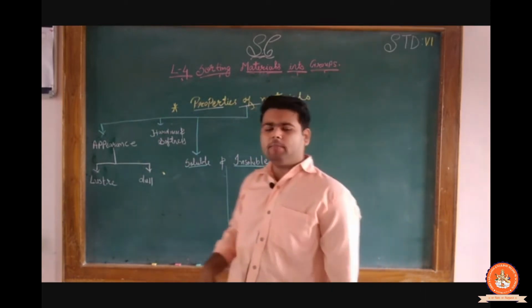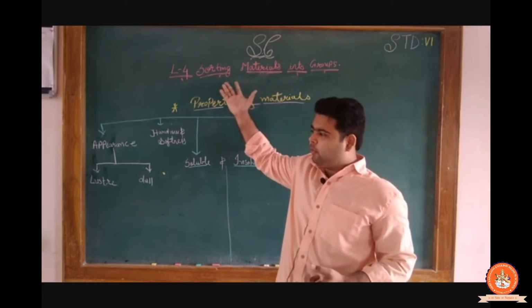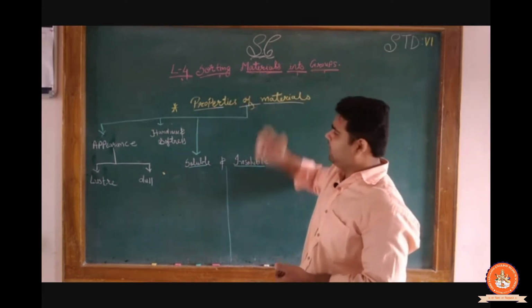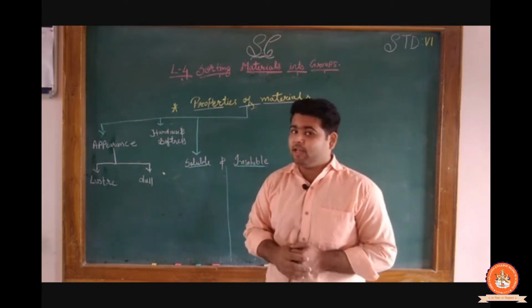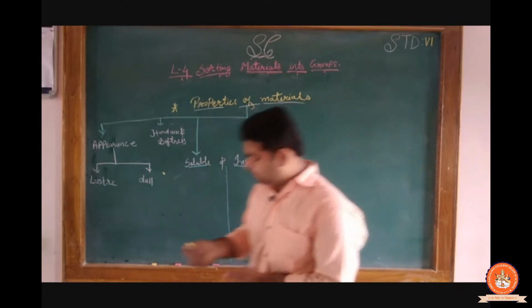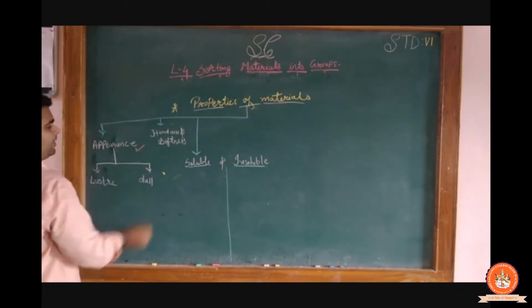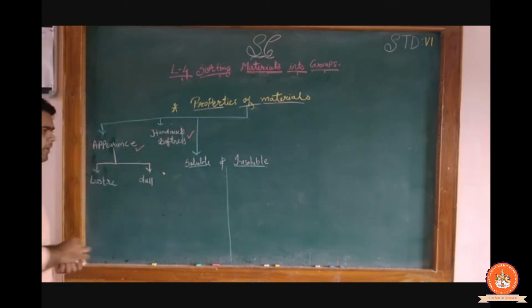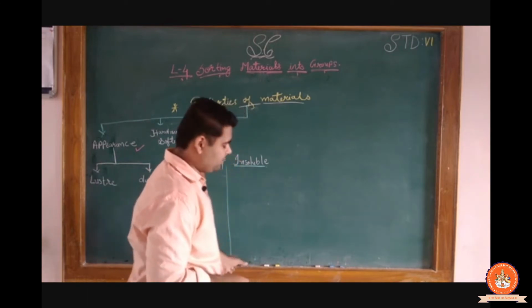Over there, we had completed the portion about what is the name of that chapter, why we need grouping, and how we can group it. From that we are studying the property of the particular material. Clear? We had completed the property of material, its appearance, and the hardness and softness. If you had not seen the previous lecture, go in the playlist and watch it.